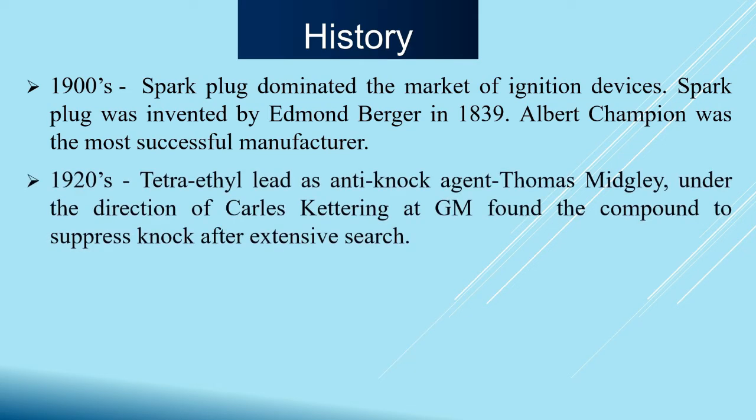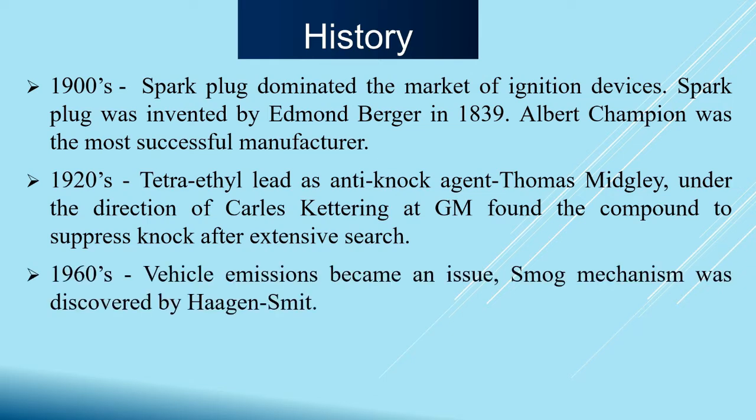Later on in 1920, Thomas Midgley, under the guidance of Charles Kettering at GM, found an anti-knock agent which would suppress the knocking property of an engine, and that agent was tetraethyl lead. Tetraethyl lead acts as an anti-knock agent, and this agent along with the gasoline increases the compression ratio from 5 to 9, and this increases the efficiency of an engine substantially. This is one of the revolutionary parts of IC engine history. Then in 1960, vehicle emission became a serious issue.